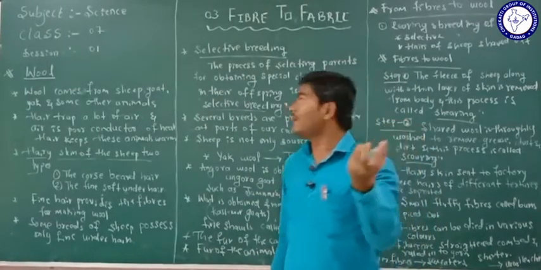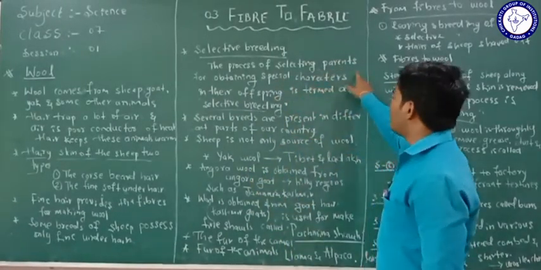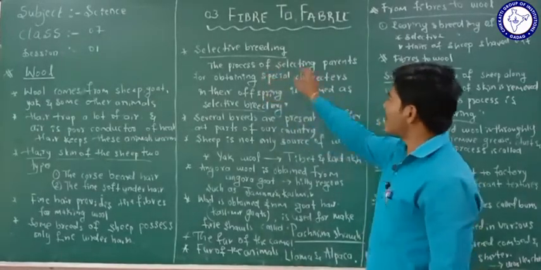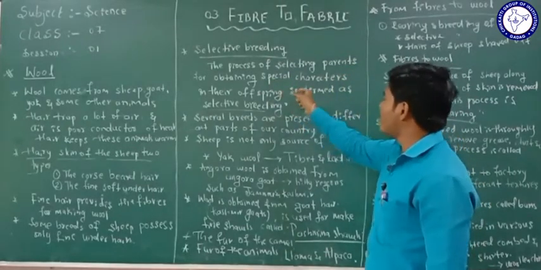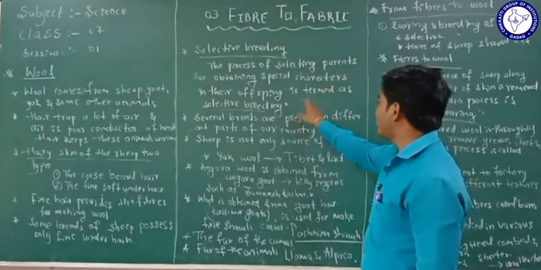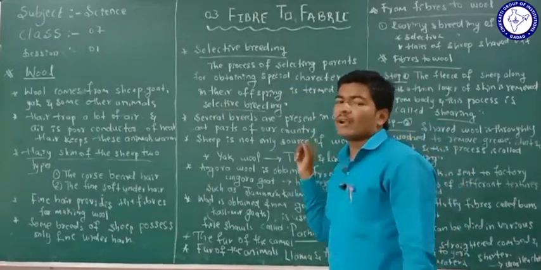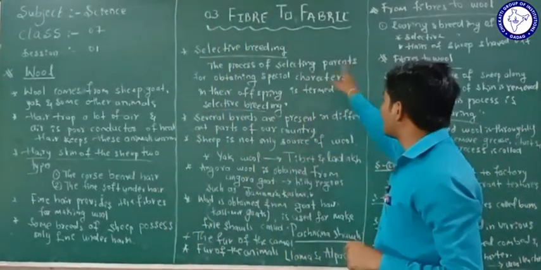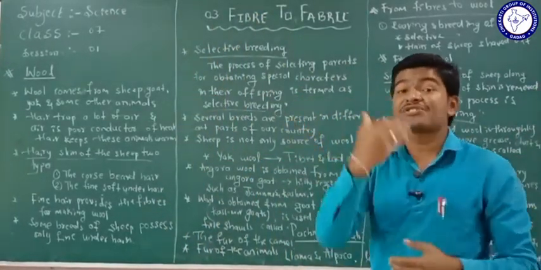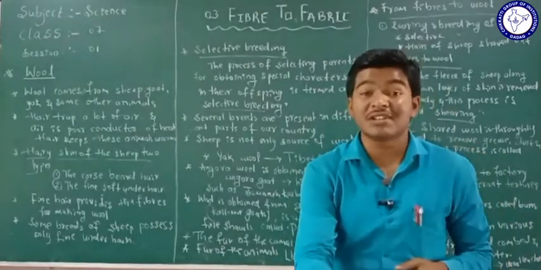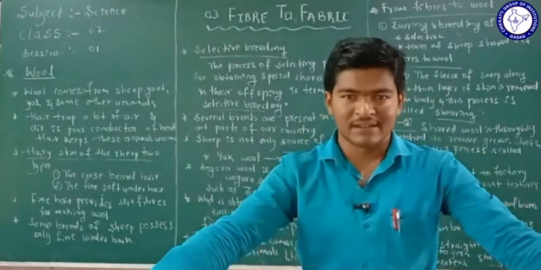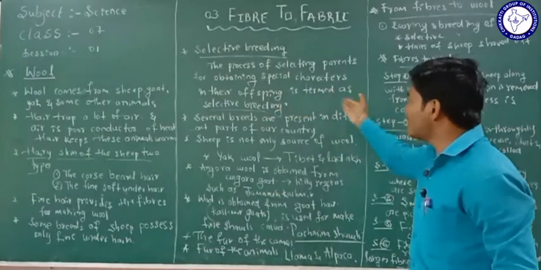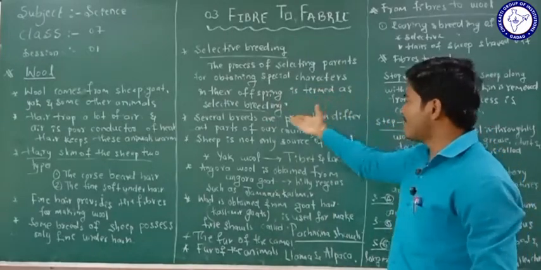So what is selective breeding here? The process of selecting parents for obtaining special characters in their offspring is termed as selective breeding. What does it mean? The process of selecting parents, for obtaining special characters, in their offspring. Have you understood? The process of selecting parents for obtaining special characters in their offspring is termed as selective breeding.